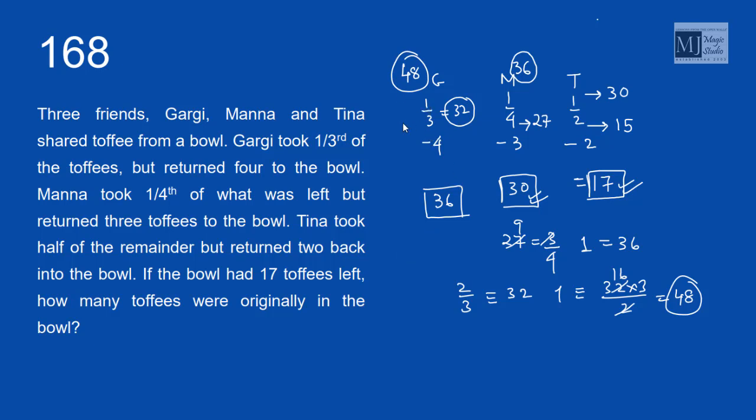48, 1/3 is 16, left with 32, return 4, 36 left. 36, 1/4 is 9, left with 27, return 3, now 30 left. 30, half taken, 15 left, 2 returned, the toffees left in the bowl are 17. They started with 48 toffees.